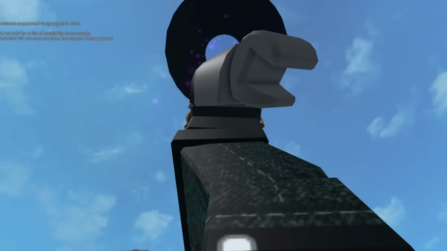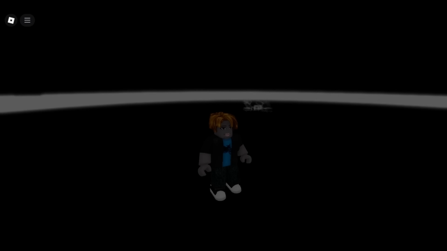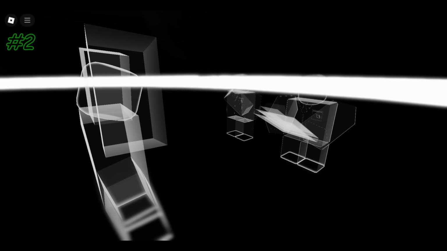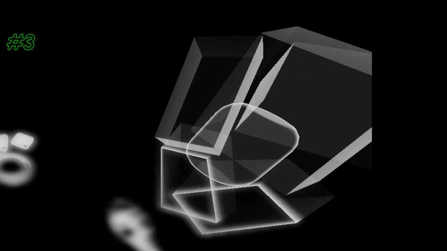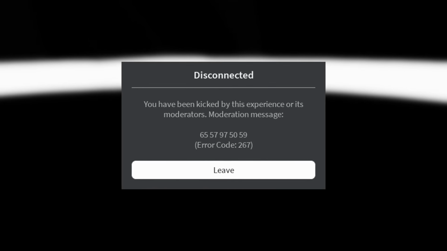Anyways, when trying out the command, a UFO flies towards you and abducts you, and before you know it, you're sent to another game. The game that you're sent to is very ominous, and by the looks of it, it seems to be the inside of something very large, possibly the UFO. While you're stuck inside of a white ring, you're also accompanied by a few holograms of players, all doing different actions. And this guy's head is off for some reason. Since I couldn't escape, I ended up resetting, and that's when I was kicked from the game with this message.